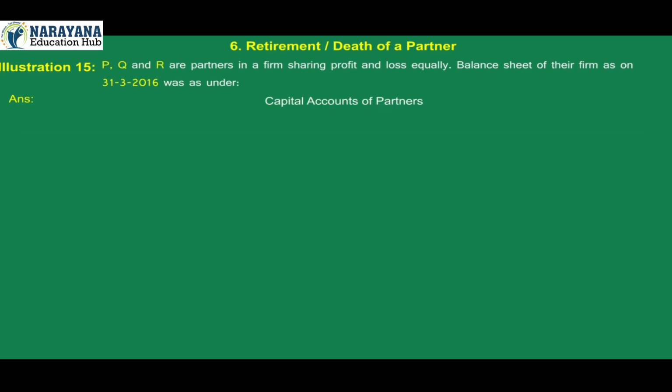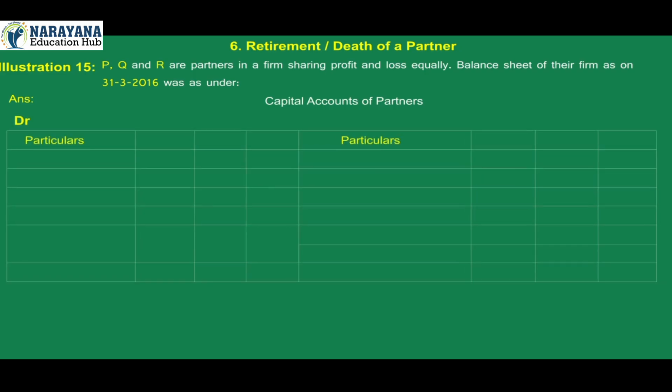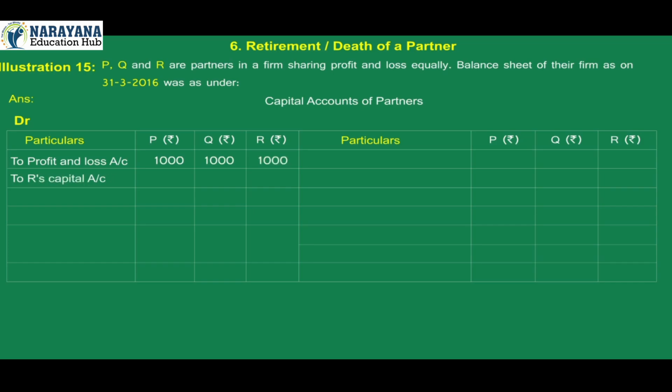Capital accounts of partners. On the debit side, particulars: P's rupees, Q rupees, R rupees. To profit and loss account 1,000, 1,000, 1,000. To R's capital account, P's rupees 2,000. To cash and bank account, R's rupees 8,500. To balance brought down, P's rupees 15,000, Q's rupees 7,500. Total of debit side: P's 18,000, Q's 8,500, R's 9,500.